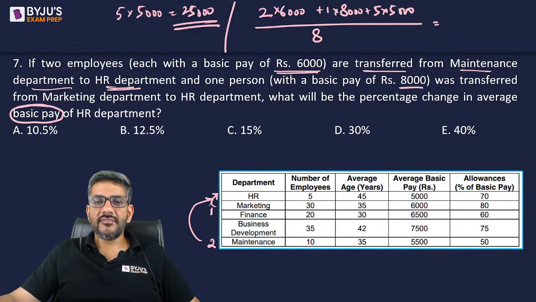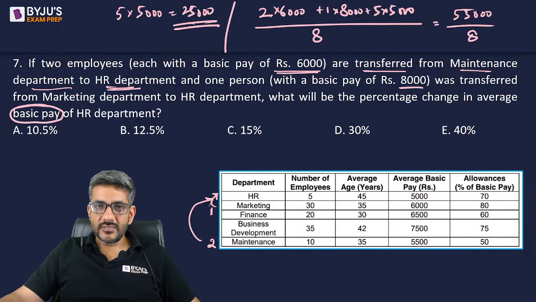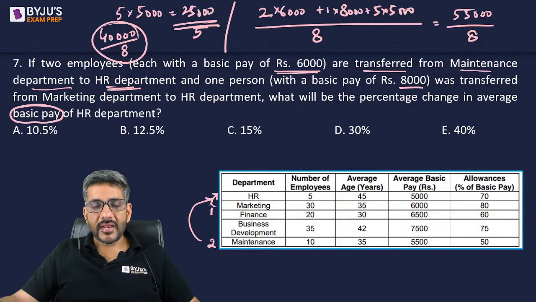Let me see now, 25 plus 8, 33 plus 12. It is 55,000 by 8. So previously it was 25,000, right? Yes, 25,000. So the average was 25,000 by 5, you can say. Or you can say it was 40,000 by 8. Yes, it is easier to say. Previously it was 40,000 by 8, and now, I'm sorry, it is 45,000 by 8.